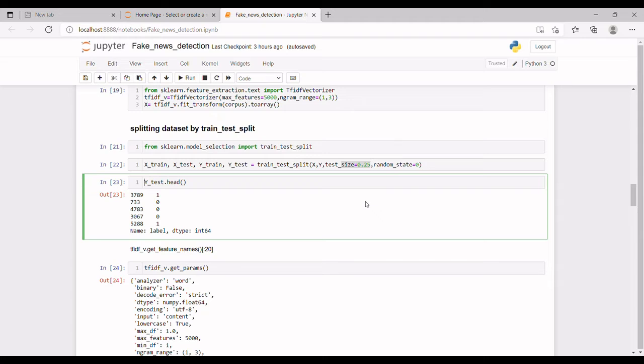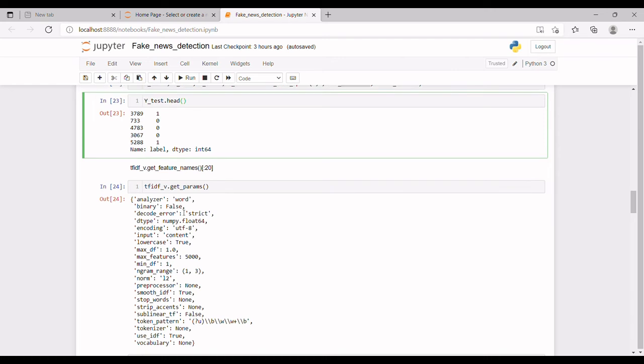Now splitting the data set by train test split, importing from sklearn.model_selection. As we can see, we are using 25% of our data set for test size and 75% for training. We can see here by the head method the value of labels.